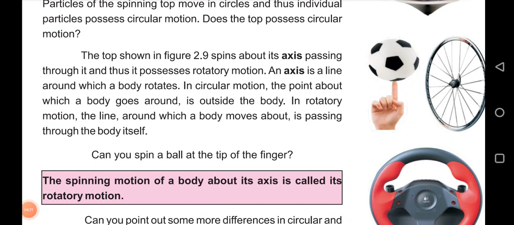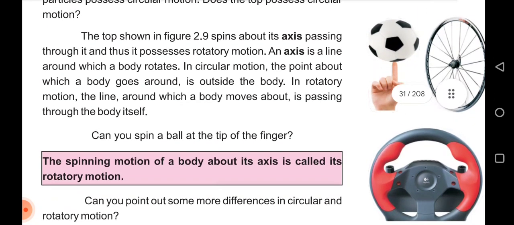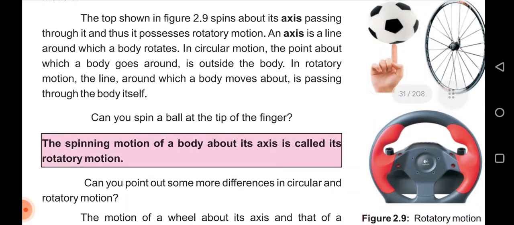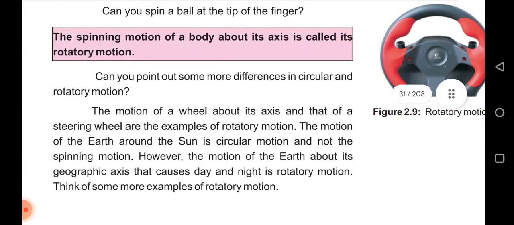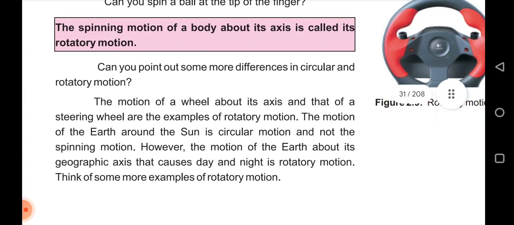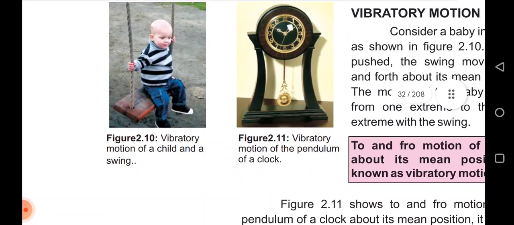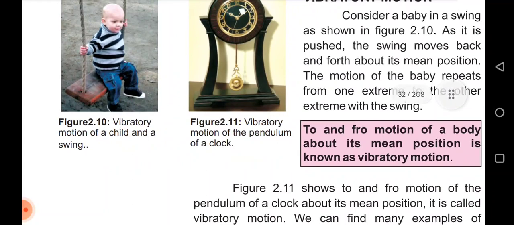In circular motion, the point about which a body goes around is outside the body. In rotatory motion, the line around which a body moves is passing through the body itself. The spinning motion of a body about its axis is called rotatory motion. The motion of a wheel about its axis and that of a steering wheel are examples of rotatory motion. The motion of the Earth around the Sun is circular motion and not spinning motion. However, the motion of the Earth about its geographic axis that causes day and night is rotatory motion. Think of some more examples of rotatory motion. For example, vibratory motion of a child on a swing, and vibratory motion of the pendulum of a clock.